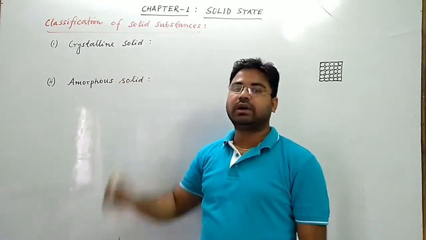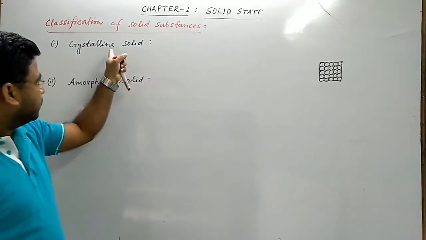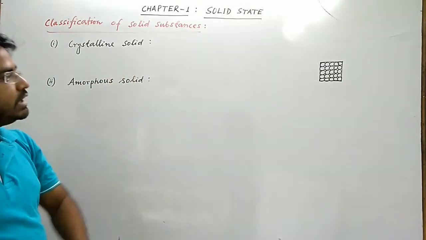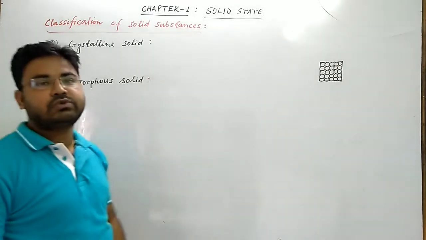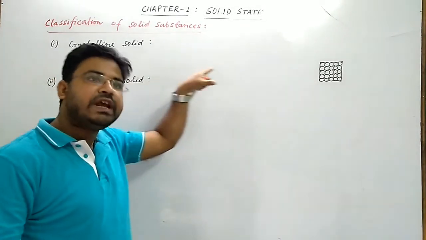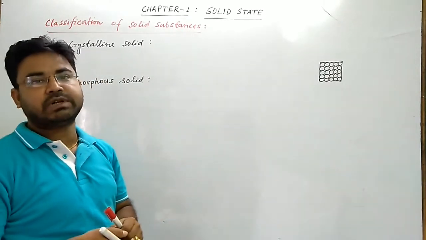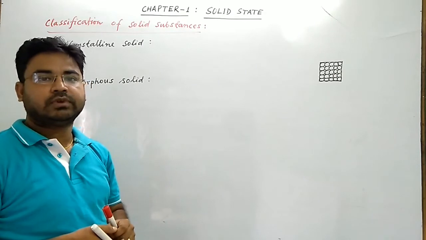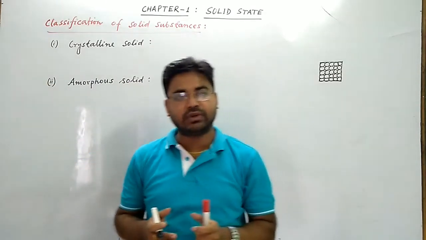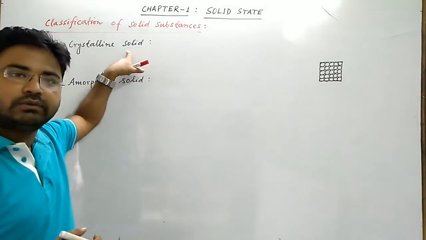Now what are crystalline solids? A solid is said to be crystalline if its various constituent particles are arranged in a definite geometrical pattern in three-dimensional space, so that there is a short range as well as long range order of its constituent particles.